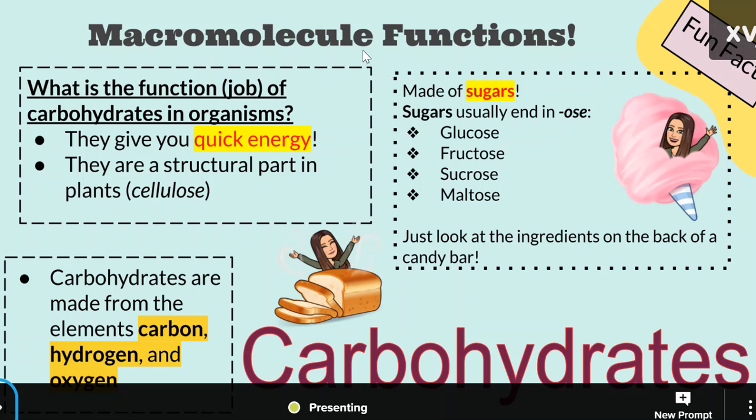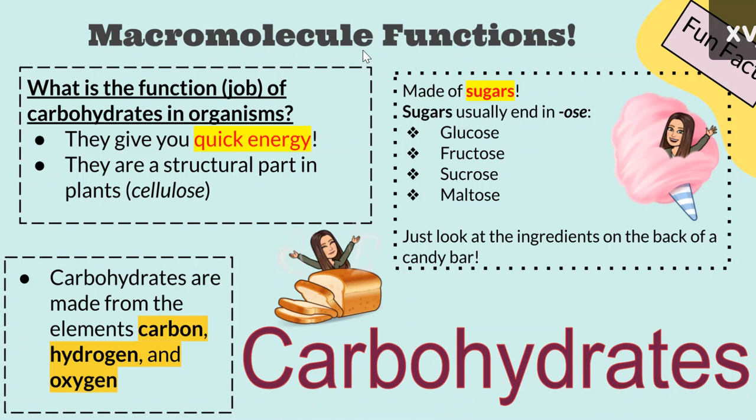So let's talk about the function of each of these macromolecules. I always like to relate it to food because when you think about these macromolecules in food, it makes sense what they do. For example, carbohydrates, carbs, sugar. What do you get when you eat a lot of sugar? Well, you get quick energy. Think about a kid on Halloween who just had his 12th Reese's cup. He is bouncing off the walls because he just had a lot of sugar, which gives you quick energy.